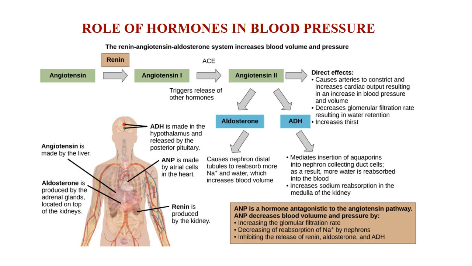Therefore, the diameter of the artery decreases, which results in an increase in blood pressure, and decreases the glomerular filtration rate, resulting in water retention, and therefore the volume increases, and it is also responsible for the behavioral action, that is